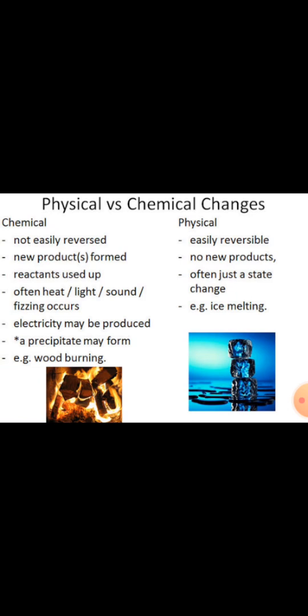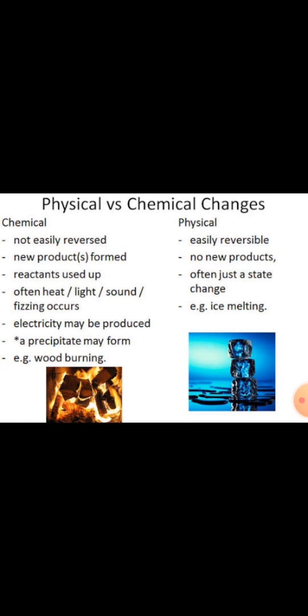are the reversible changes. And the example of physical changes is like melting of ice, tearing of paper, melting of butter, and the like. The examples of chemical changes are cooking food, wood burning, rusting of iron. So these are the examples of chemical changes. Hope you have understood a bit about physical and chemical changes.